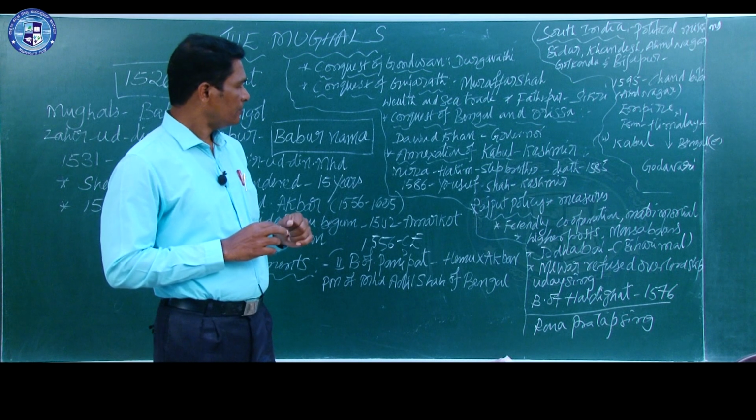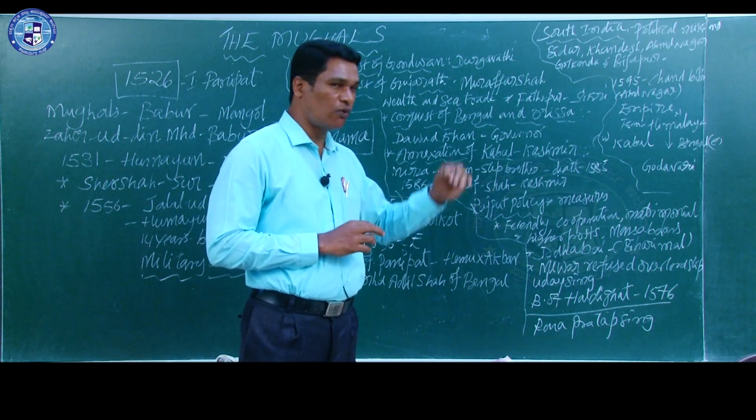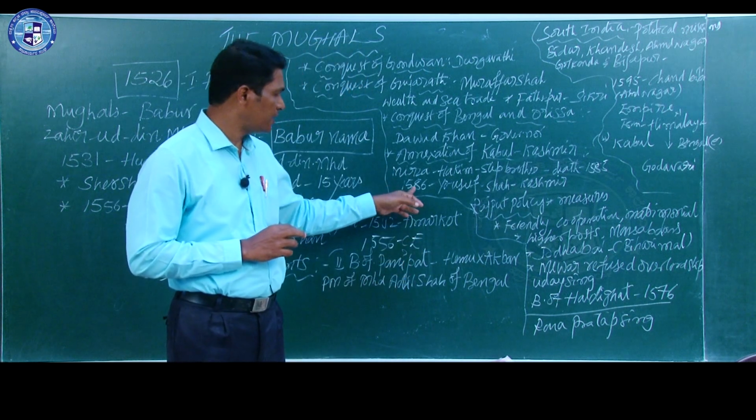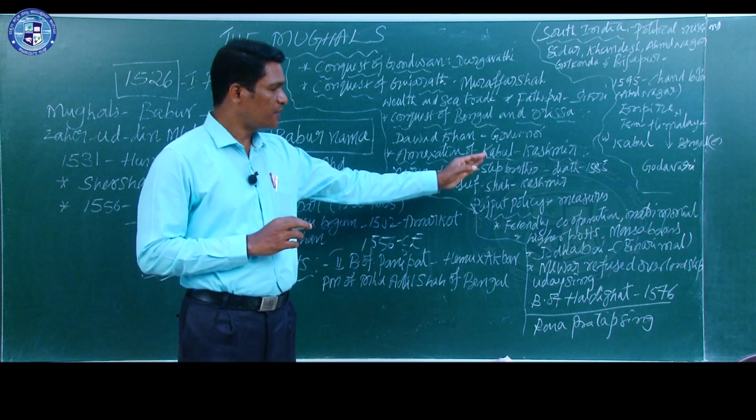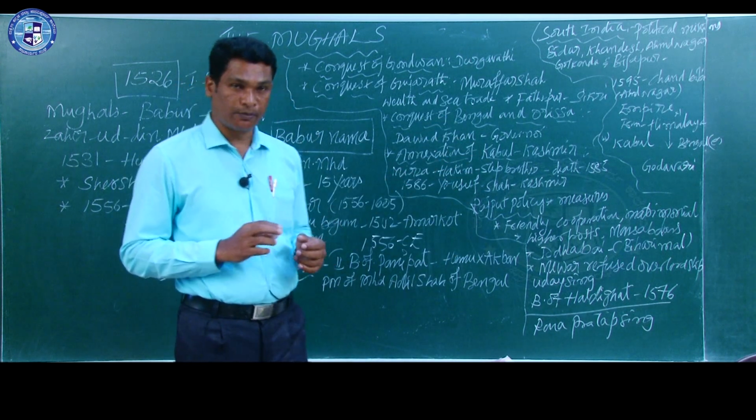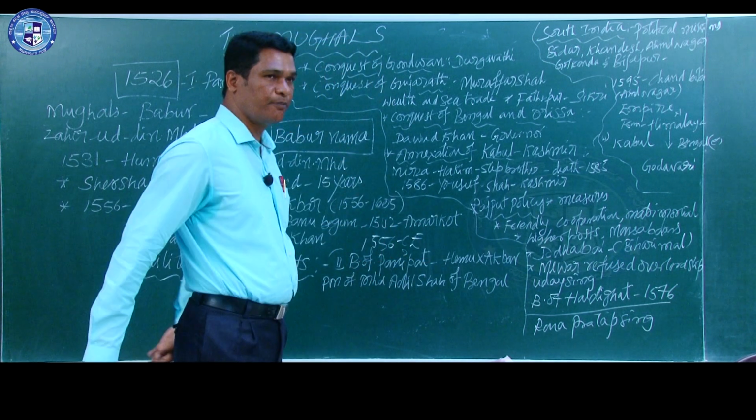Then after that, in Kashmir, Yusuf Shah was ruling, and he was also defeated in the year 1586, and Kashmir was also annexed to Akbar's empire. Like this, Akbar extended his empire.